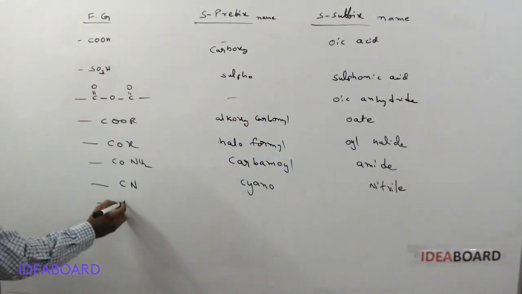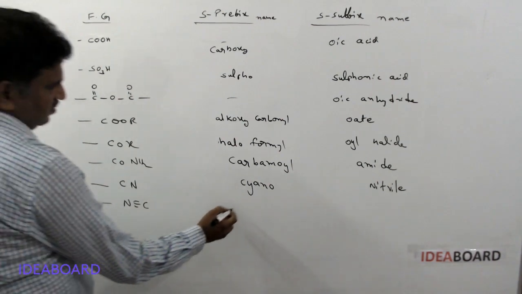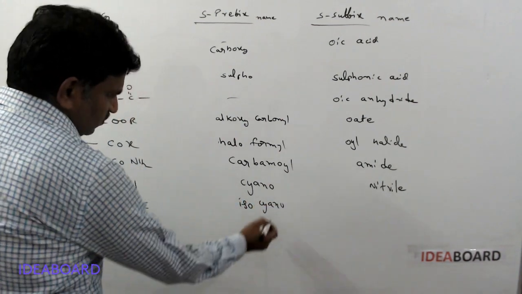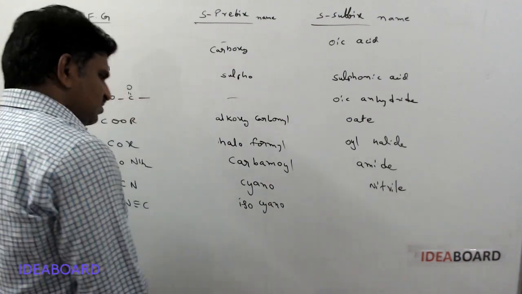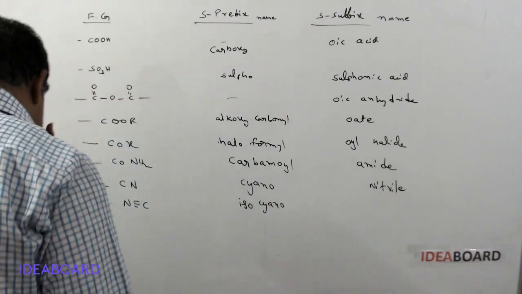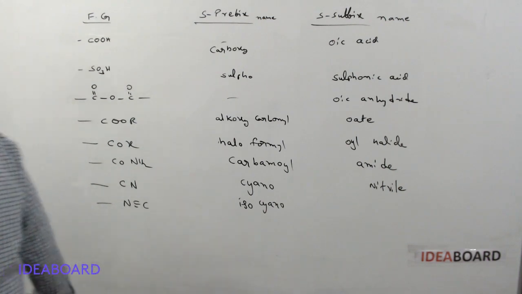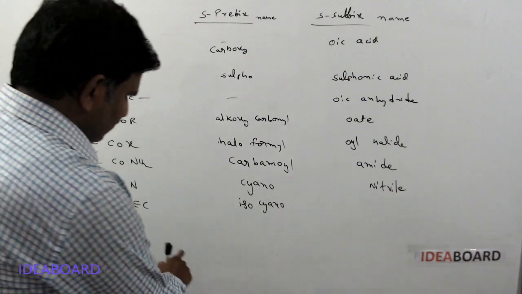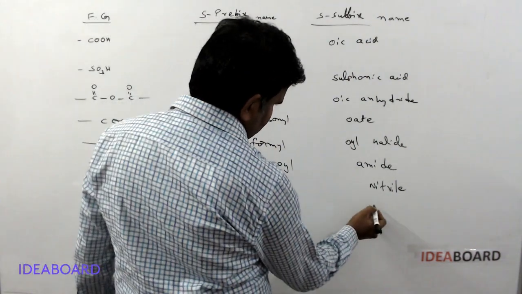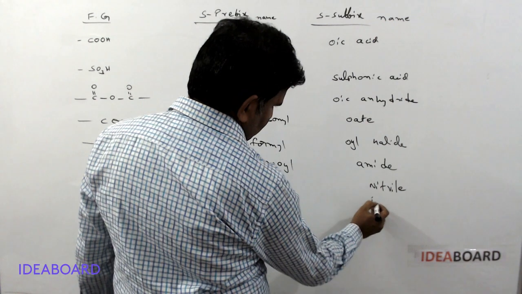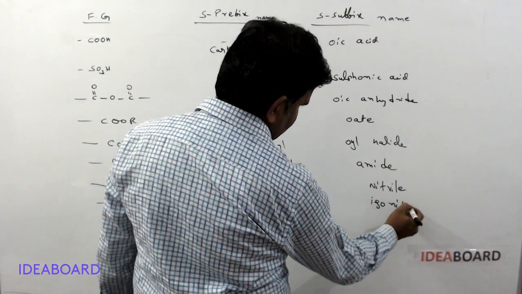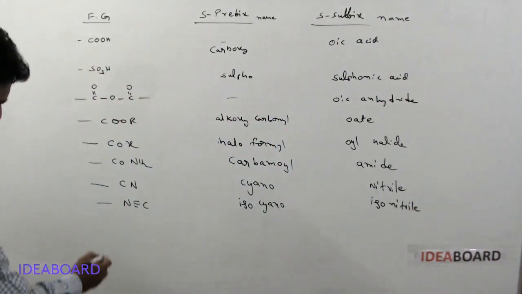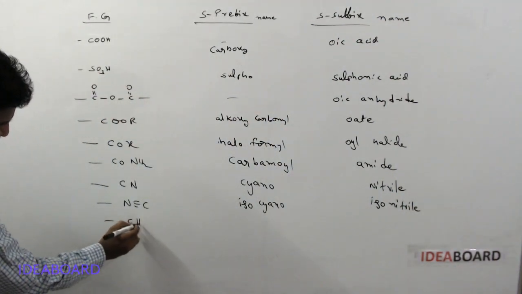And if it is N triple bond C, this is called isocyano as the prefix name, and the secondary suffix name is isonitrile. And next one is CHO.